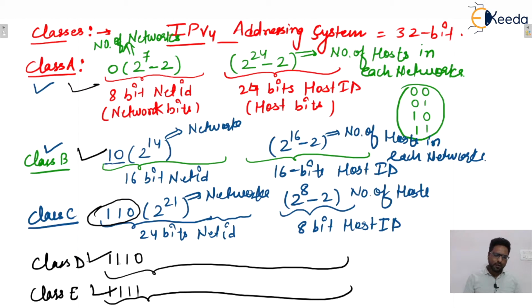Okay. So given any IP address, you can easily identify whether it belongs to class A, class B, class C, class D or class E. You need to identify some number of bits in the extreme left, and with the help of these bits, we can identify which class this IP address belongs to. I hope this one is clear to everyone. Okay, next one. Yes, we'll see the ranges of the classes.